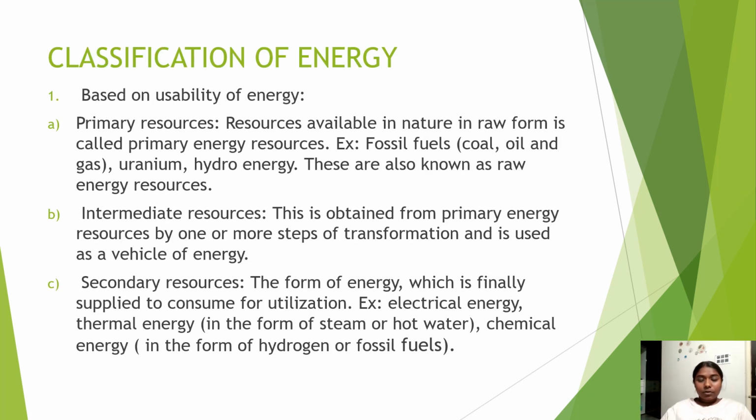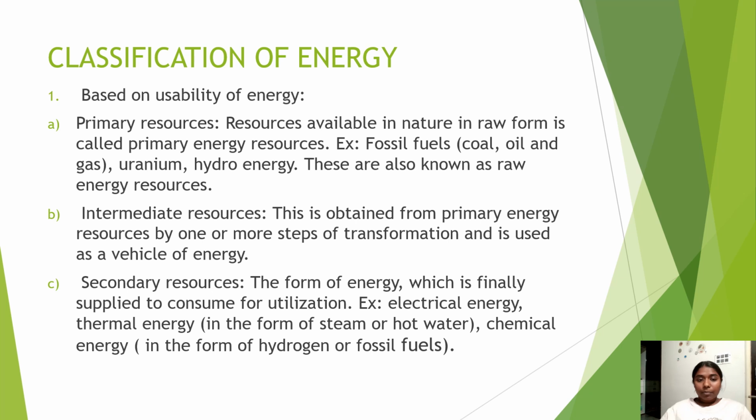Classification of energy based on usability of energy. It is divided into three types. They are primary, intermediate, and secondary. Primary resources are available in the nature in a raw form and are called primary energy resources. Example: fossil fuels, uranium, hydro energy. These are also known as raw energy resources.